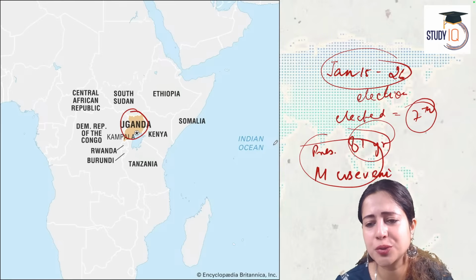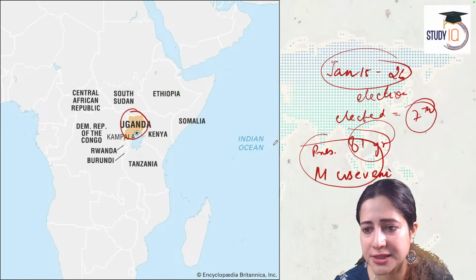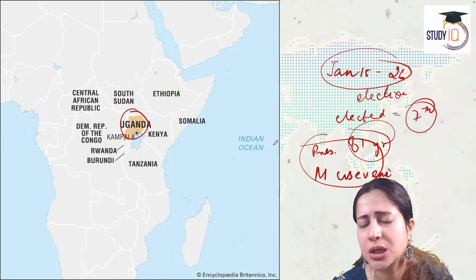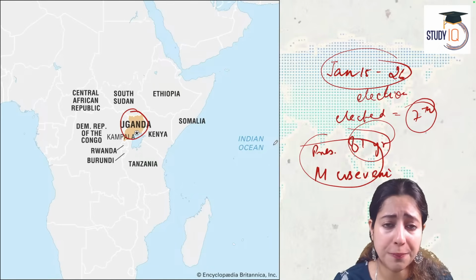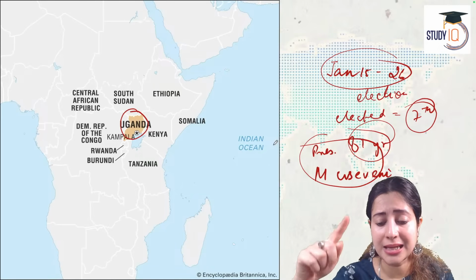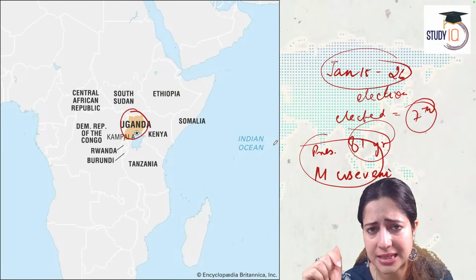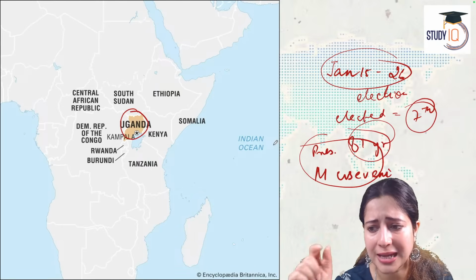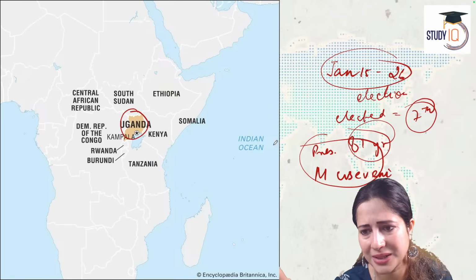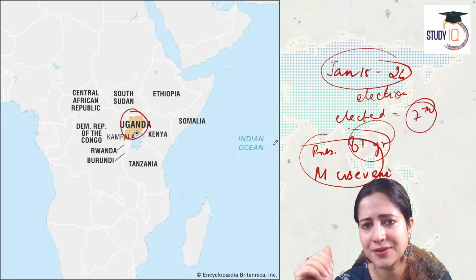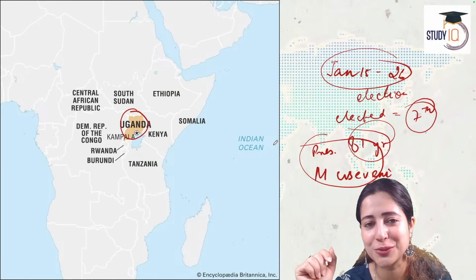Why is it getting controversial? Because the main opposition leader, Mr. Bobby Wine, has said this is an invalid election. The results were rigged. The results were created because of booth capturing and violence. We don't believe in these results. These are invalid results. The election was held during an internet blackout.